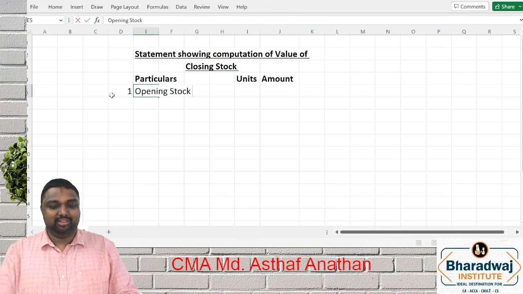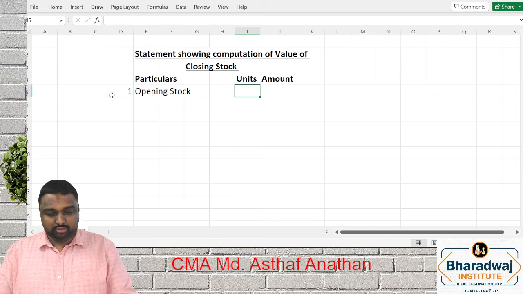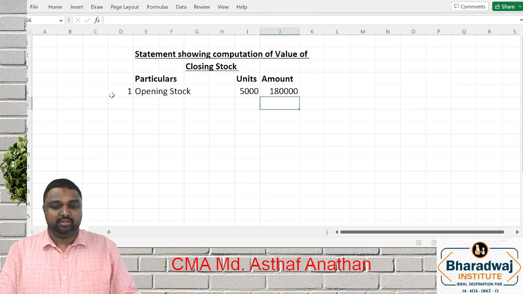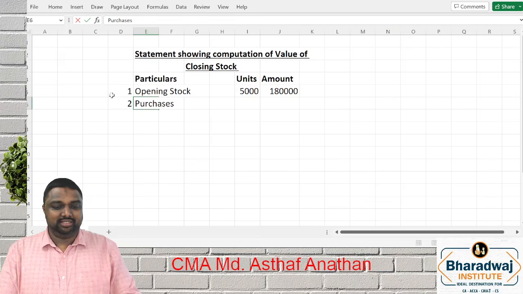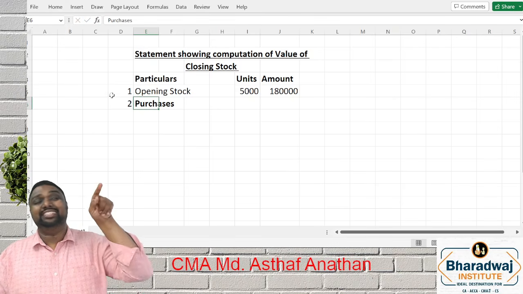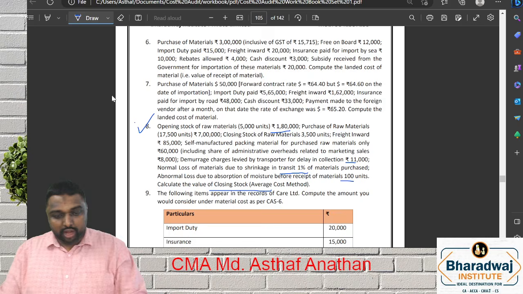First one, opening stock. How many units of stock do we have? 5,000. What is the amount? 1,80,000. Now we have to add purchases. How do you value the material receipt? We discussed this under CAS 6A. All the points we have to write.